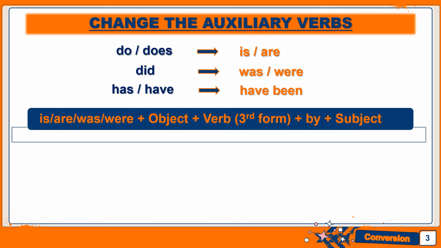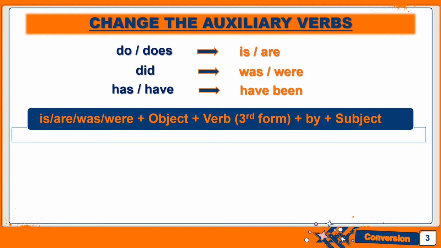Now let us consider the structure of the sentence. What is going to be the structure of our sentence when we change it into passive voice? First and foremost will be the conversion of the auxiliary verb. So do will change to is, does will change to are, did will change to either was or were, has will change to have been, and have will change to have been. That's the first thing that you're going to write in your sentence.